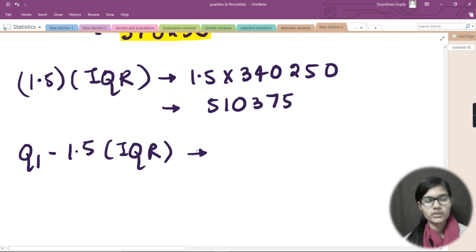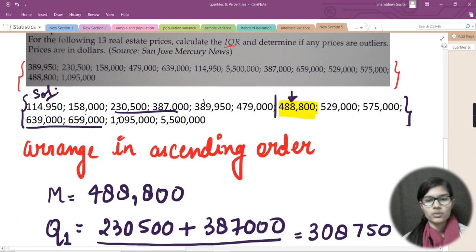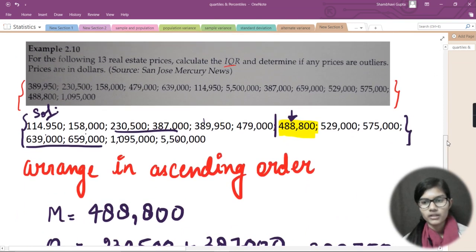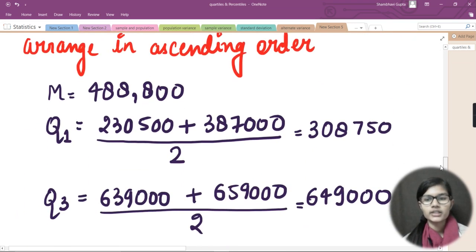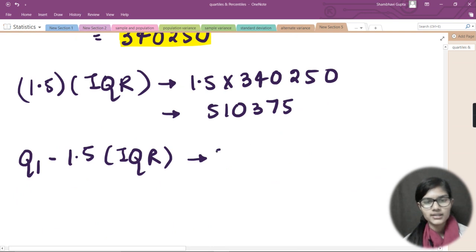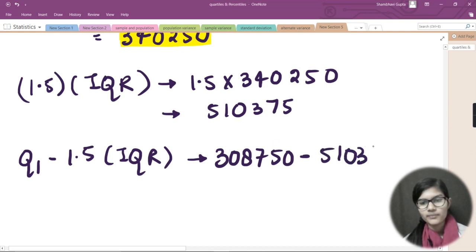For that, let's go above and check what our Q1 was. So far my Q1 is 308750, right? So it is 308750, and my 1.5 IQR is 510375, right? So these are my values, and now let's go to our calculator.